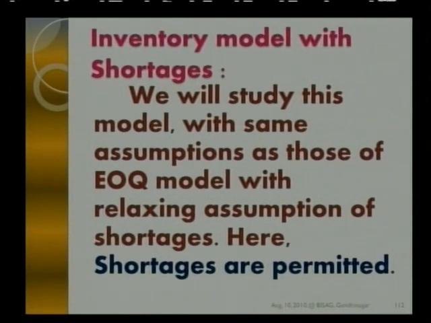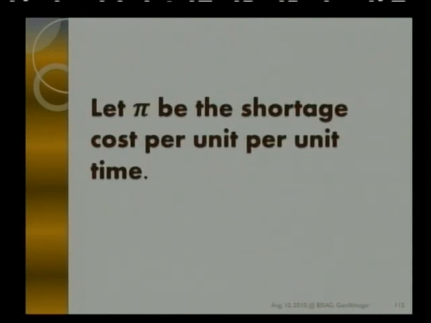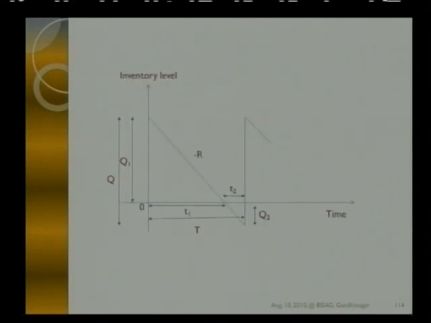Inventory model with shortages. Now we'll study this model with the same assumptions as those of the EOQ model, relaxing the assumption of no shortages. Here shortages are permitted, and all the rest of the assumptions will be kept as in the EOQ model. So one more cost will be involved in it, and that is called shortage cost per unit time, and we'll denote it by pi. So how it looks graphically,